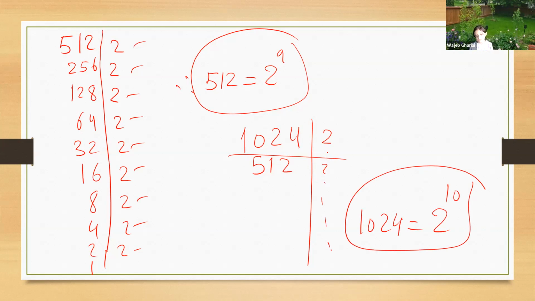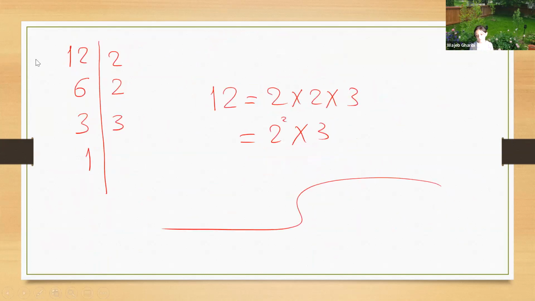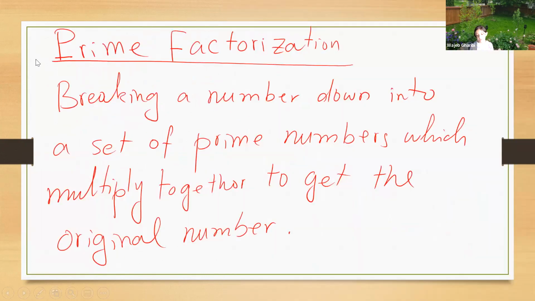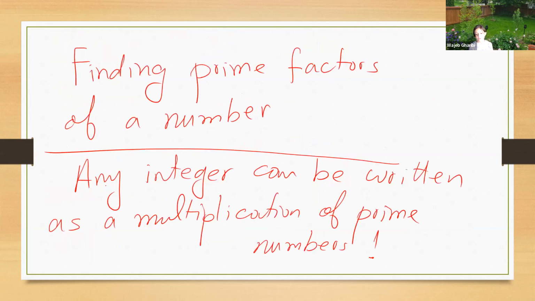Okay. Let us repeat what we have today. Prime factorization. What does it mean, prime factorization of a number? Breaking a number down into a set of prime numbers which multiply together to get the original number. In other words, finding the prime factors of a number. Any integer can be written as a multiplication of prime numbers, or a power of prime numbers as well.